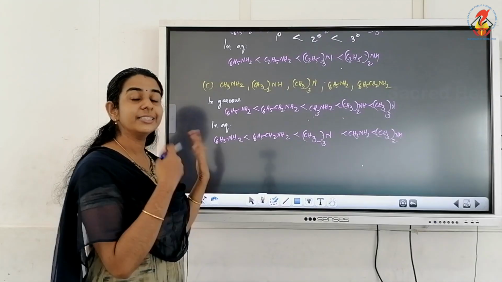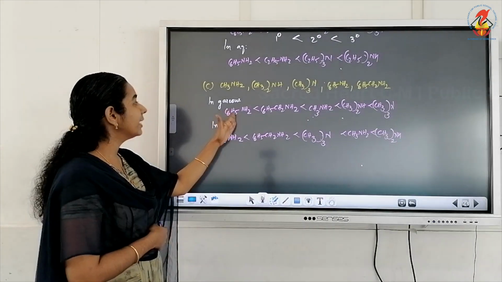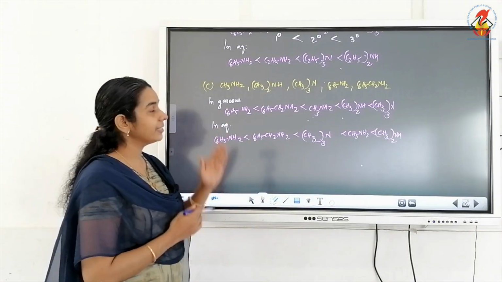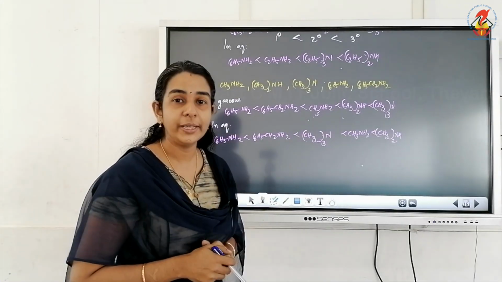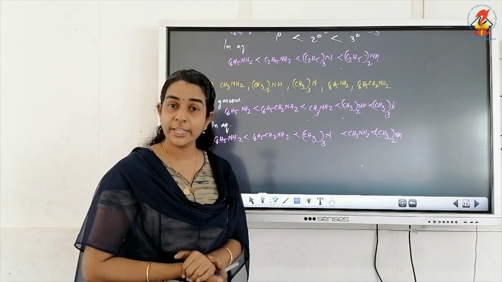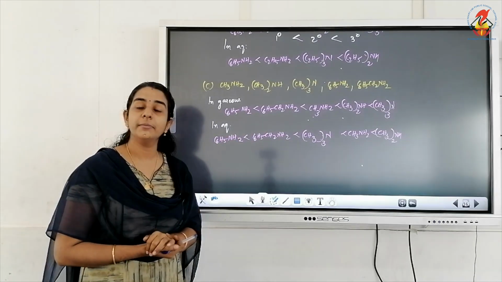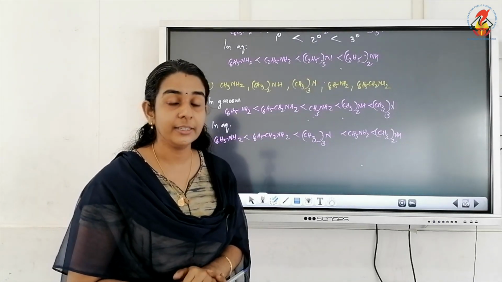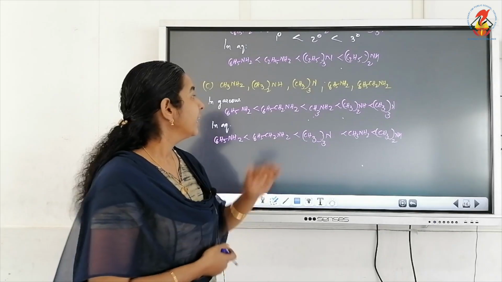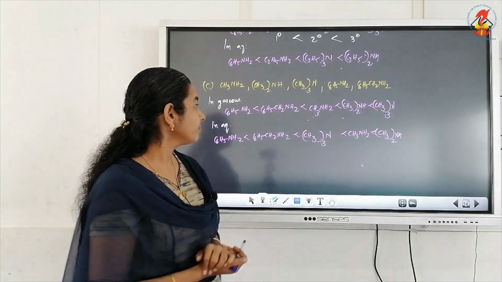Whether it is gaseous or aqueous phase, aromatic amine will be least basic. So aniline is least basic, because the question is to arrange in increasing order of basicity. Then next comes C6H5CH2NH2, that is benzylamine. It looks like an aromatic amine, but it is not, it is an aliphatic amine with benzene as a branch.